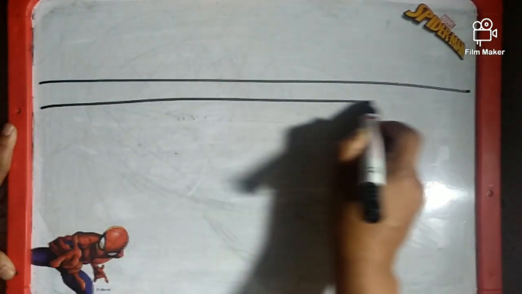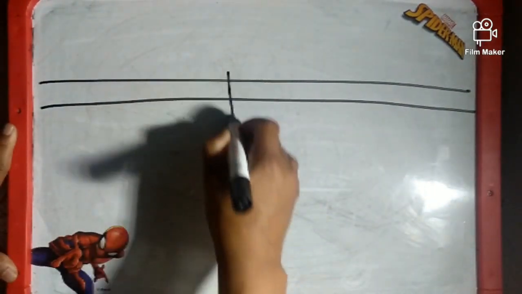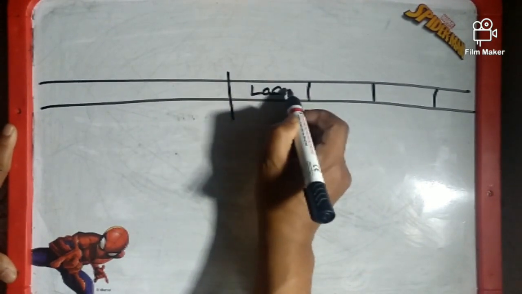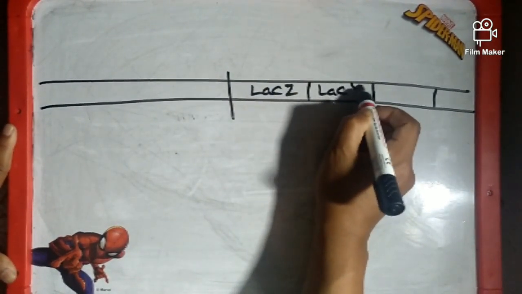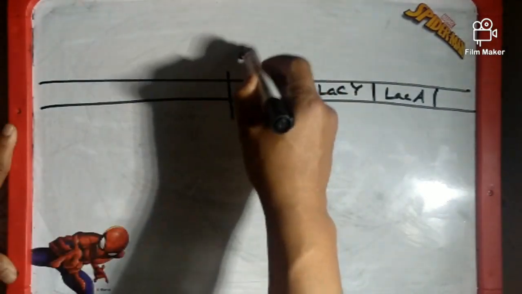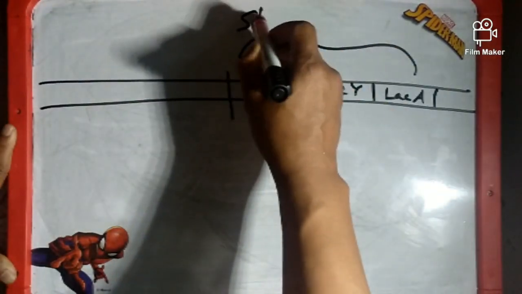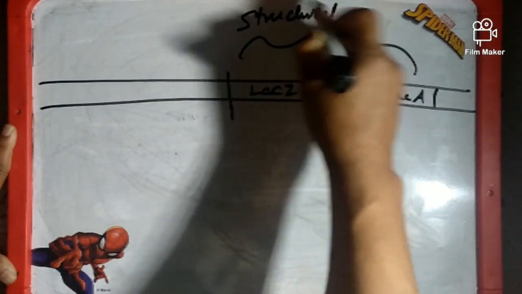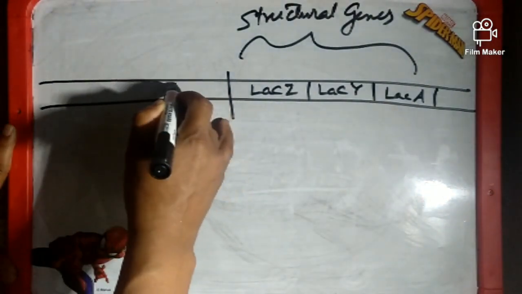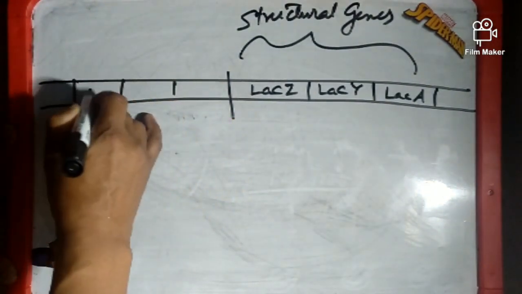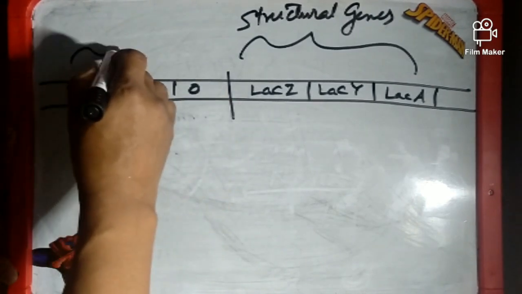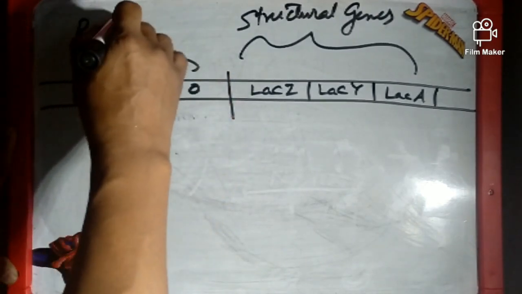So this is the gene, and these three are the structural genes: Lac Z, Lac Y, and Lac A. These are structural genes, and these three are the regulatory genes.